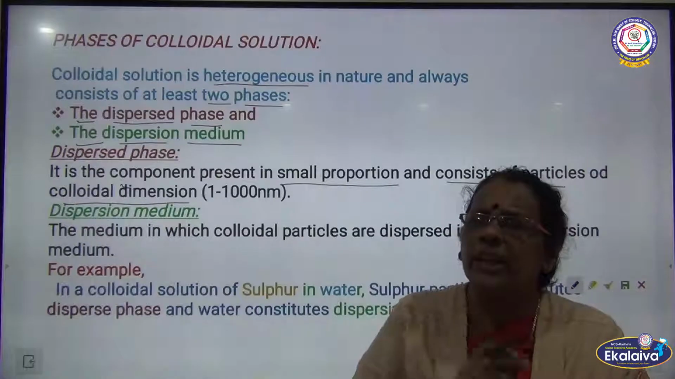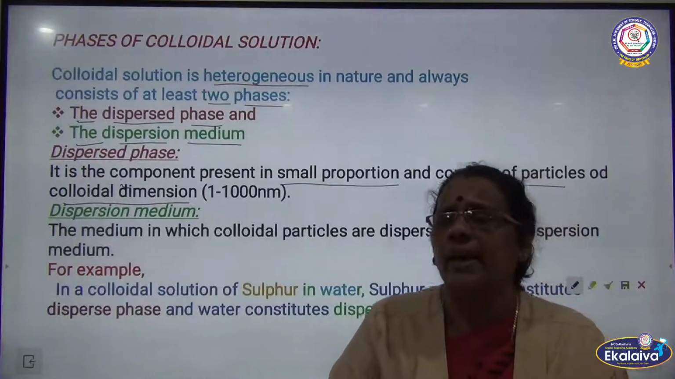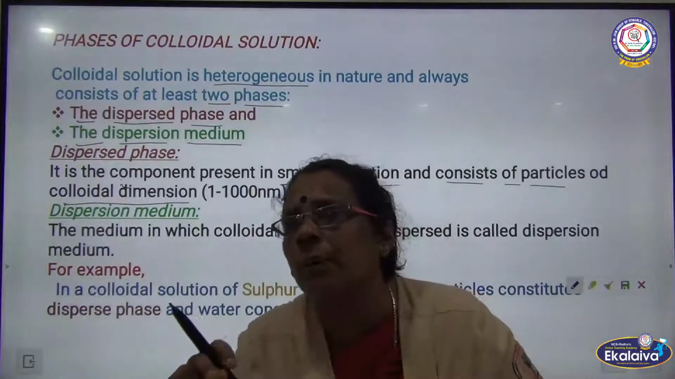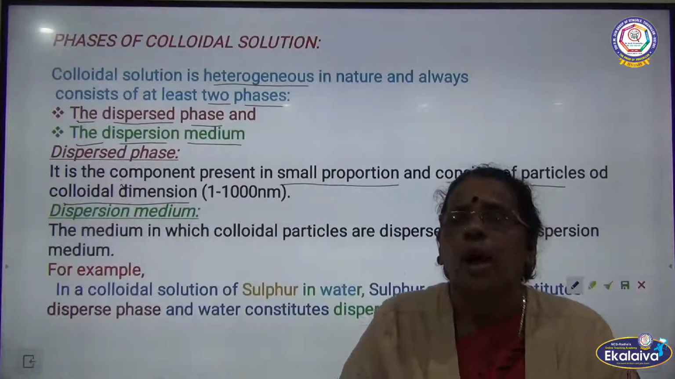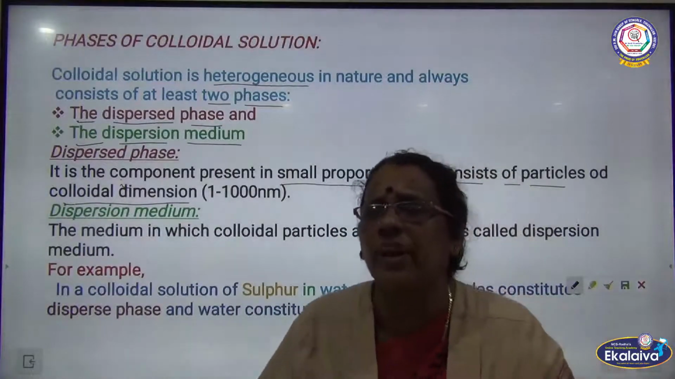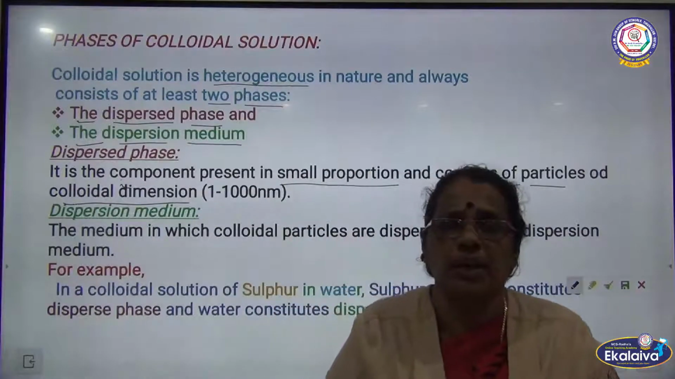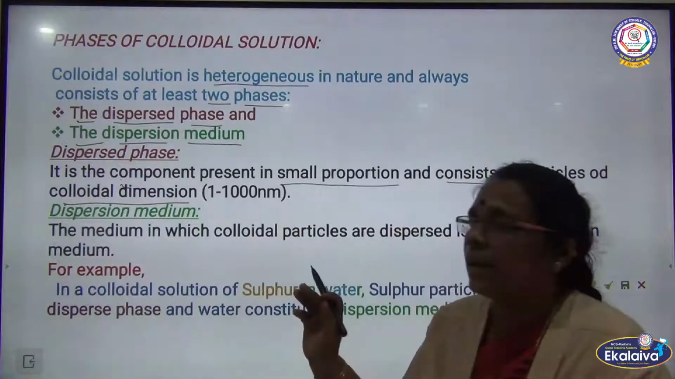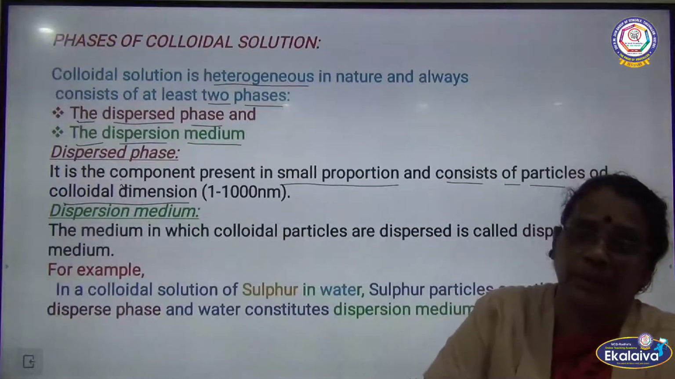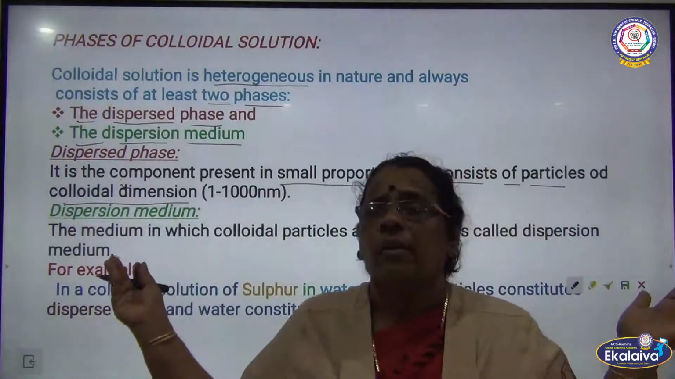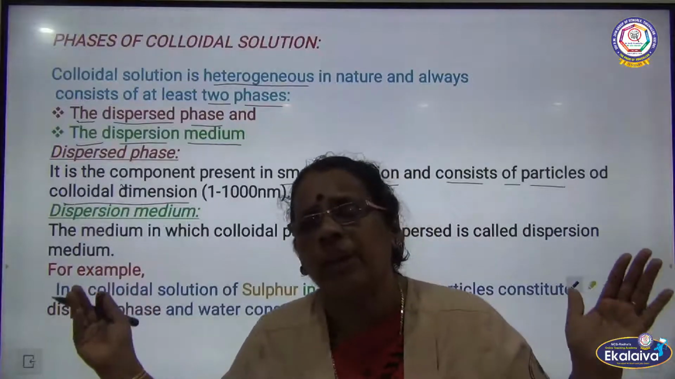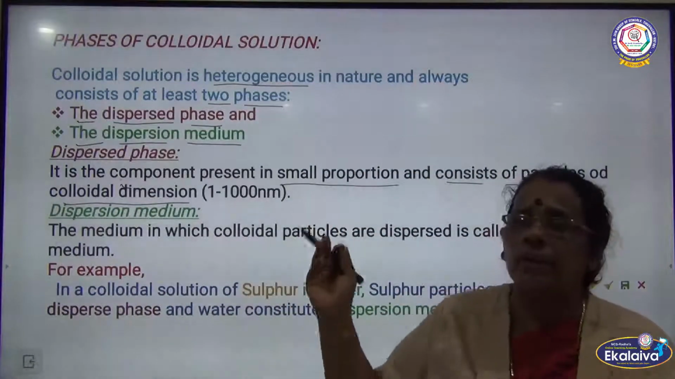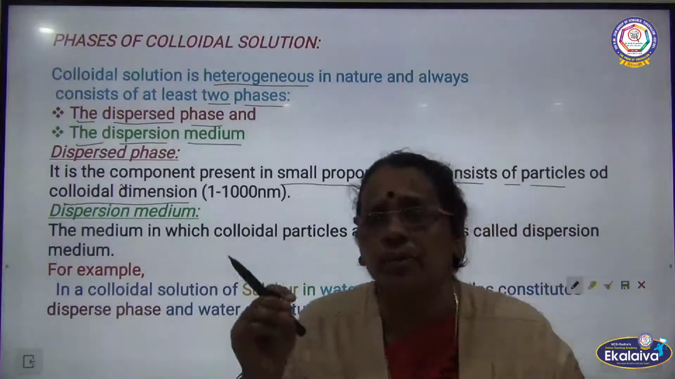How will the dispersed phase be? It is the phase where we see a small proportion of the component. What will the dispersion medium be? It is the medium in which colloidal particles are dispersed. The components of the dispersion medium will be greater, whereas in the dispersed phase the components will be smaller.